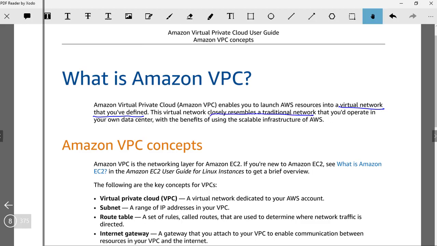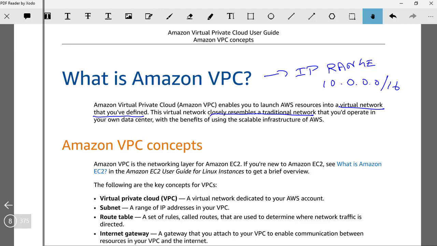We do provide it a CIDR. When I say CIDR, it's an IP range. So we give it an IP range, for example, 10.0.0.0/16. For people who are not aware of this notation, it's more like an IP range. It starts from 10.0.0.0 to 10.255.255.